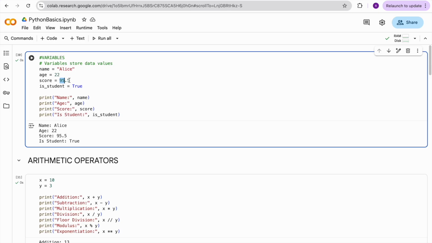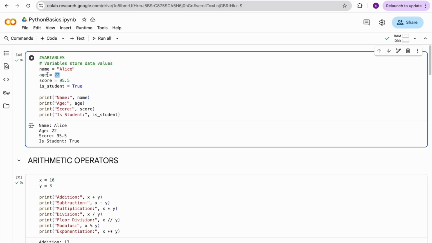One advantage with Python compared to some other programming languages like Java is that you no need to explicitly mention the data type. For example, in Java, if you want to store an integer value, you need to mention the variable type, like integer, string, float, decimal. But the major advantage here in Python is you don't need to explicitly mention the data type. For example, here the name is Alice, and I didn't mention any data type like string. Based on the value you assign, Python will automatically assign the data type.